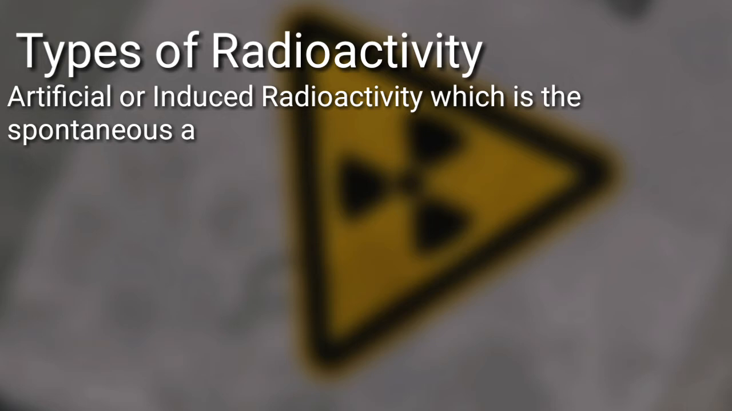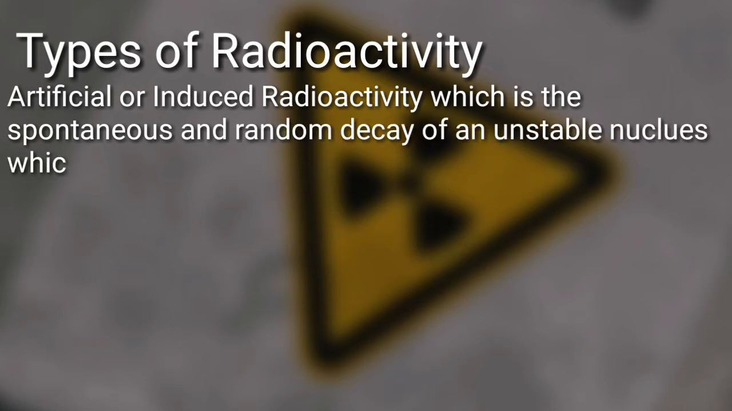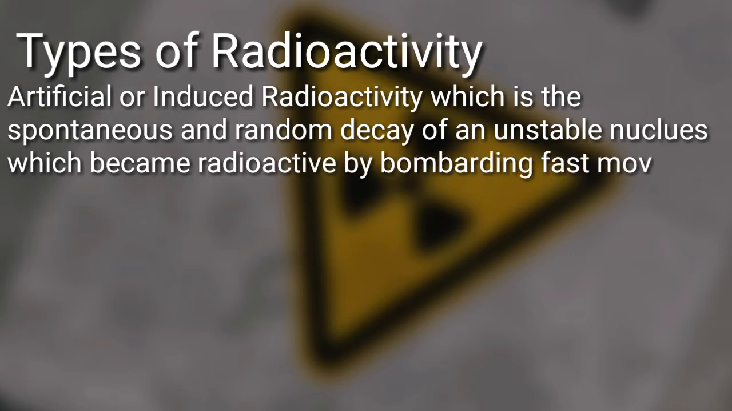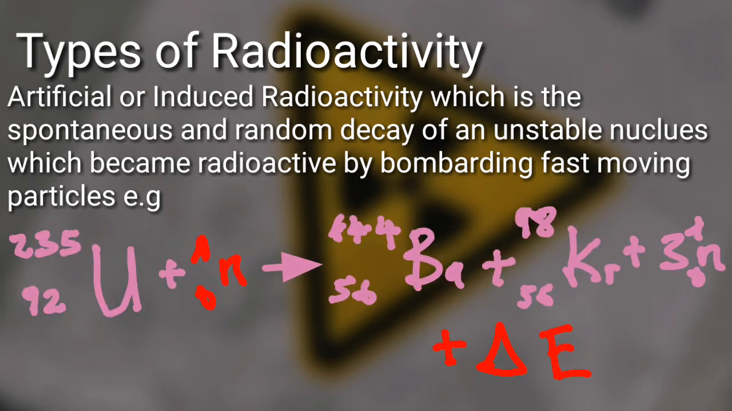It is a spontaneous and random decay of an unstable nucleus which has been formed, or which has become radioactive, because of the bombardment of fast-moving particles. For example, bombarding uranium-235 with neutrons is as shown. The process produces barium-144 and krypton plus 3 extra neutrons with the energy change.